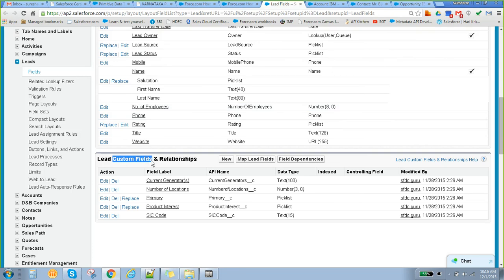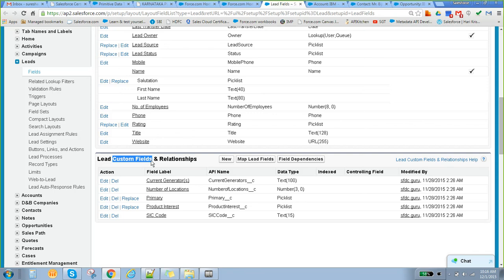There are two types of objects. One is a standard object, and one is a custom object. Standard objects are objects which are given by Salesforce. A custom object is one where we create the objects based on our requirement.